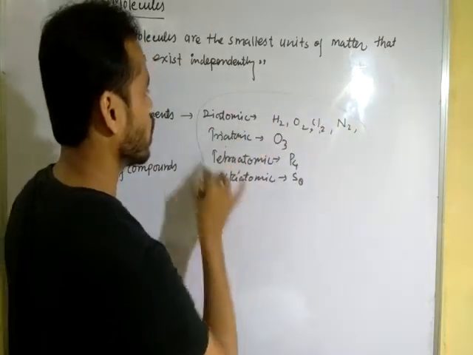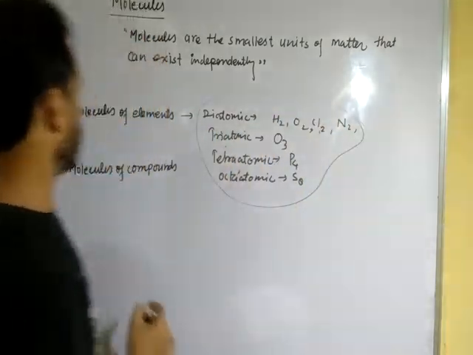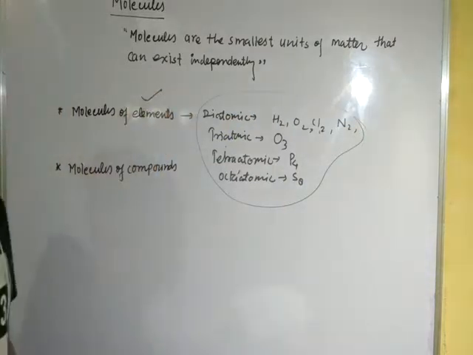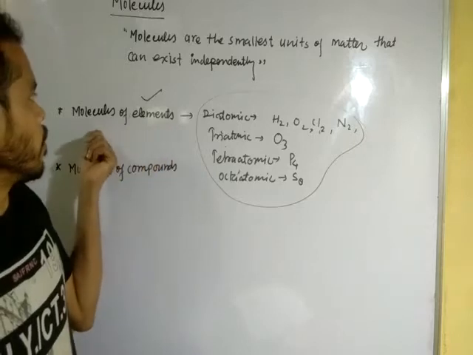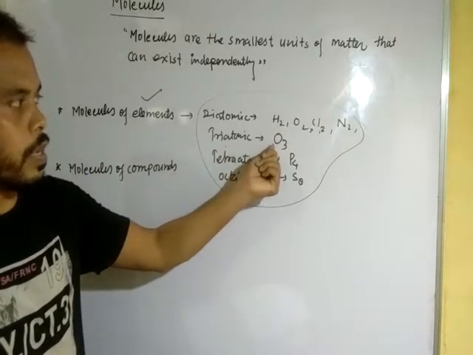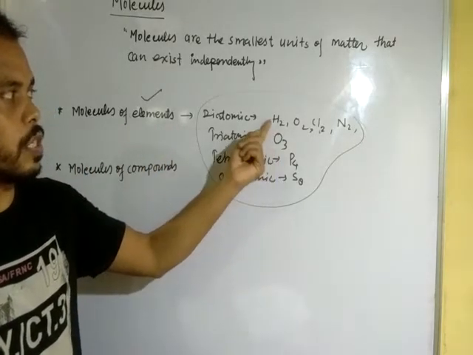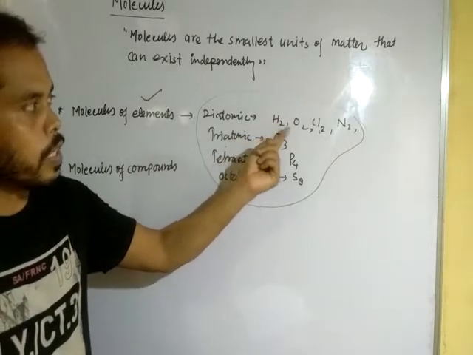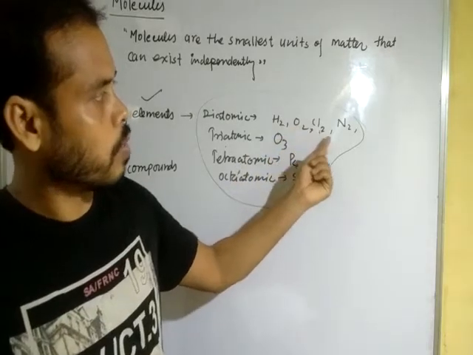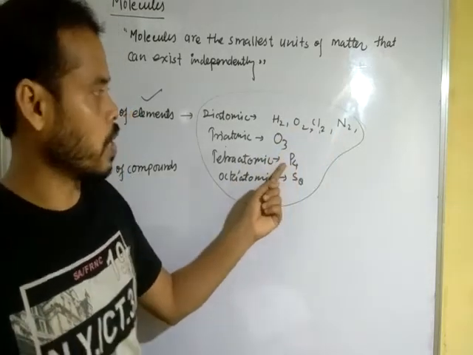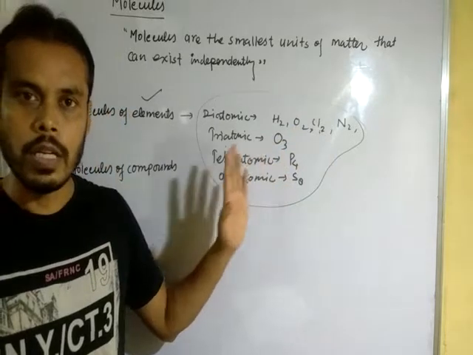This is the elemental form, because the same atoms of the same element combine to form a molecule. This denotes one molecule of ozone, this one molecule of hydrogen, this one molecule of oxygen, chlorine, nitrogen, phosphorus, and sulfur.